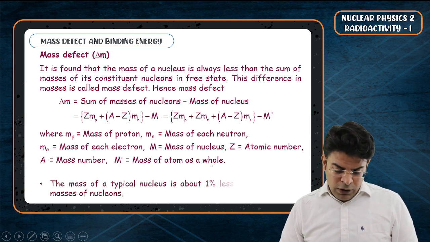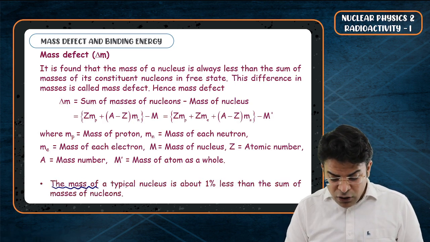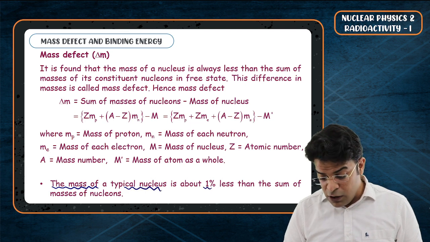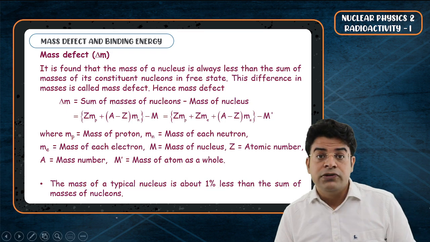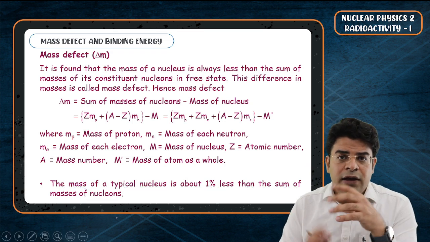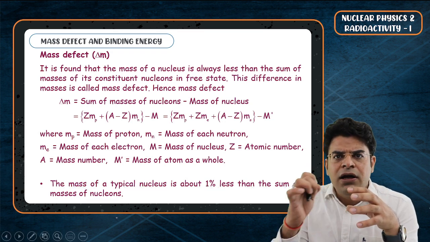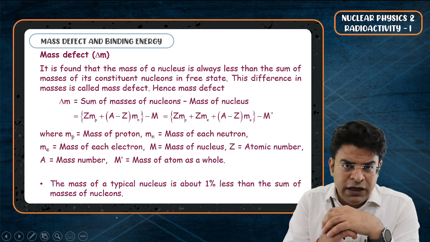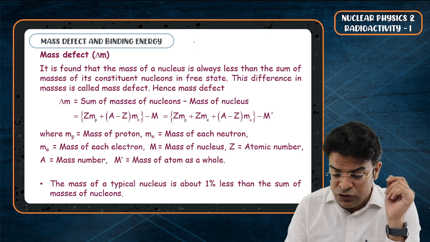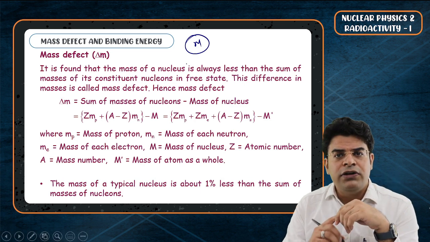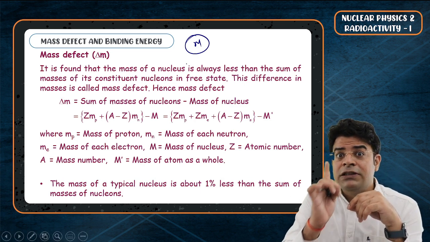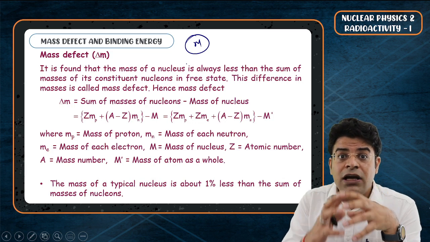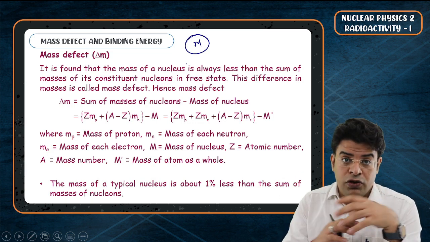Now, bachcho, one important thing. The mass of a typical nucleus is about 1% less than the sum of the mass of the nucleons. So it is found that if, let's say, when we add up the individual mass of nucleons, assuming them to be isolated, it comes out to be M. It is found that on an average, the nucleus has got a mass 1% smaller than the sum of the mass of individual nucleons.